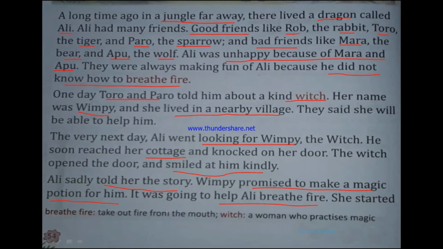So she is a witch and she can make magic drinks. Okay, what is a potion? A potion is a magical drink. Okay, so she would make a magic potion for Ali so that he could drink it and then breathe fire.